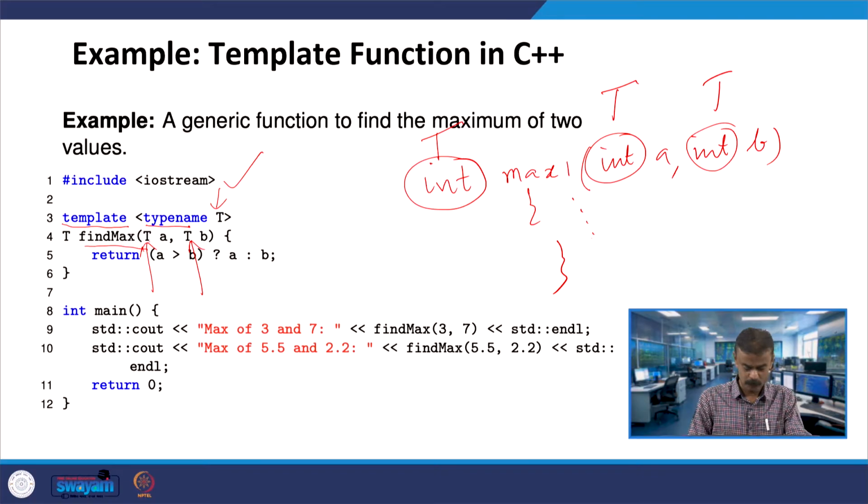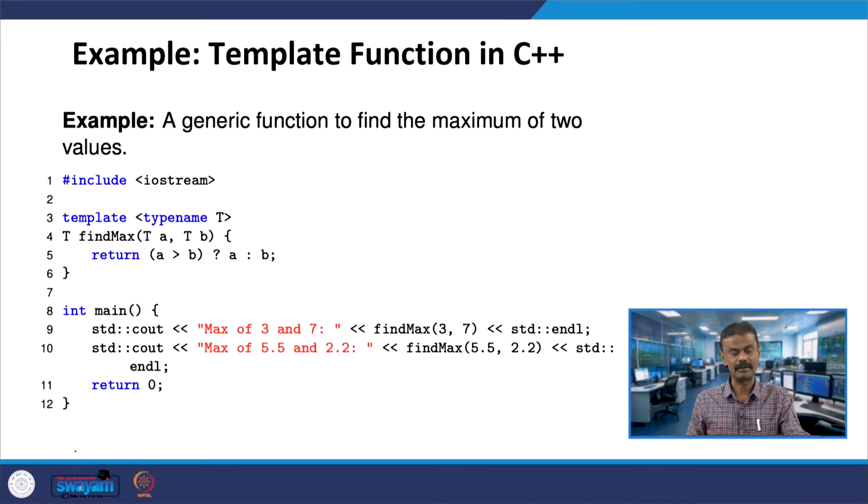The logic is that whichever is the maximum, that will be returned. Return A greater than B. If it is true, it will return A, if it is false, it will return B.